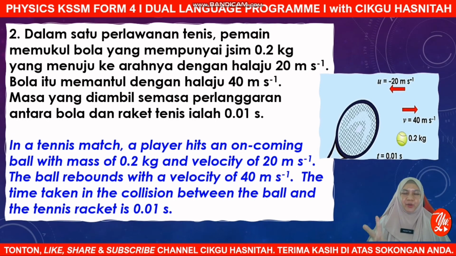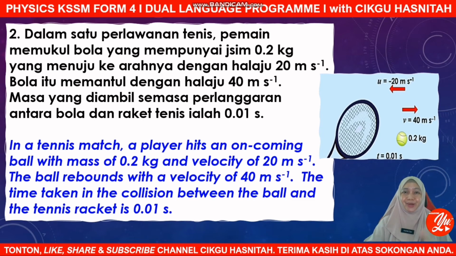And now let's check question 2. Previously we had bowling, then football, and now we have tennis. Whether you are alert or not, impulse and impulsive force apply a lot in sports, right? So any tennis player you know, other than Rafael Nadal or Roger Federer? Yeah, very good. We have Serena Williams of the USA. Who else? Kei Nishikori of Japan, Li Na of China, Andre Agassi, the legend. Pete Sampras of the US, also a legend, and many more.